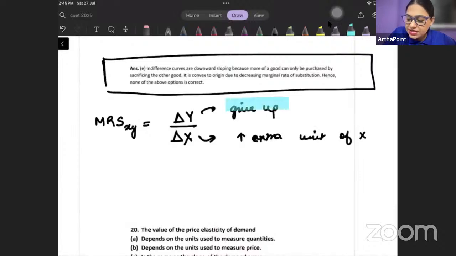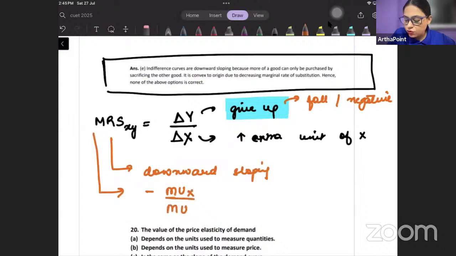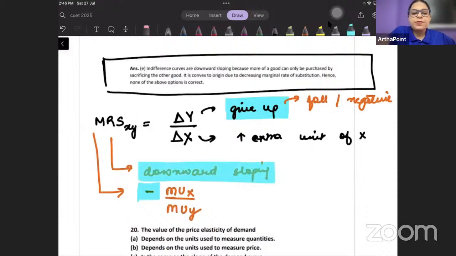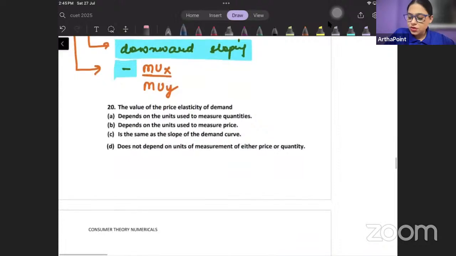तो giving up itself means that there is a fall. There is a negative sign. That means it will be downward sloping. Right? So what will be MRS? Minus MUX by MUY. So there is a negative sign telling me downward sloping, right? So the correct answer will be E. Okay, try to do the next question. Write your answer in the chat window.